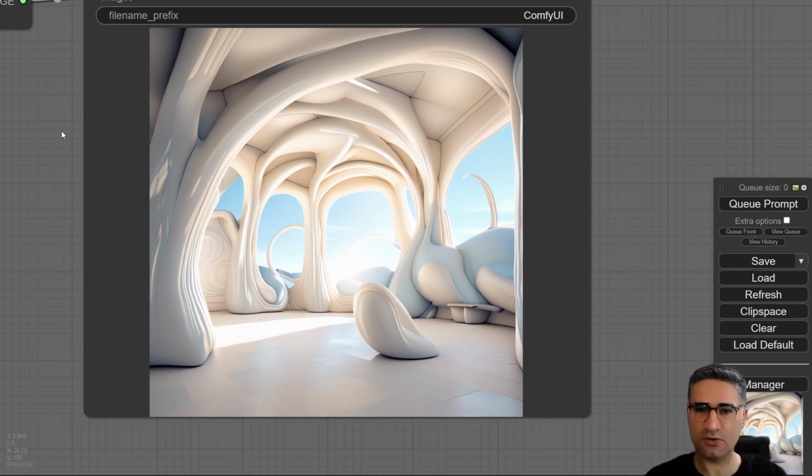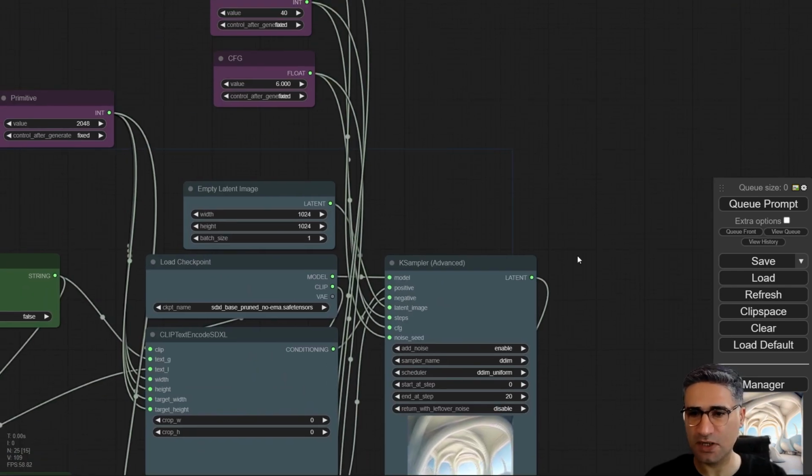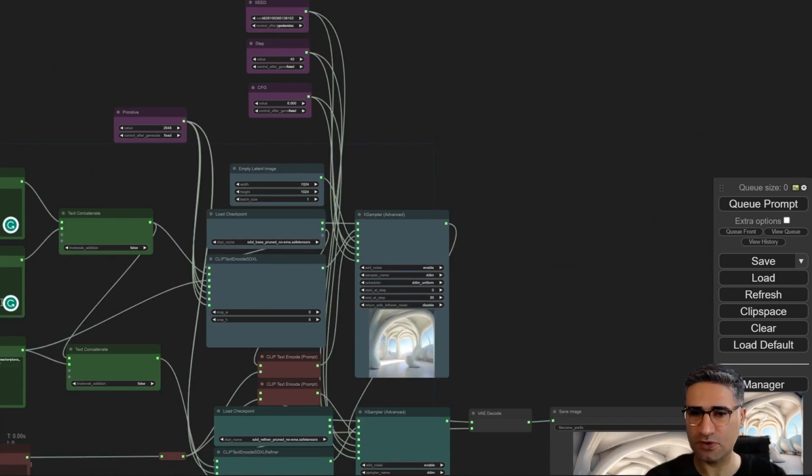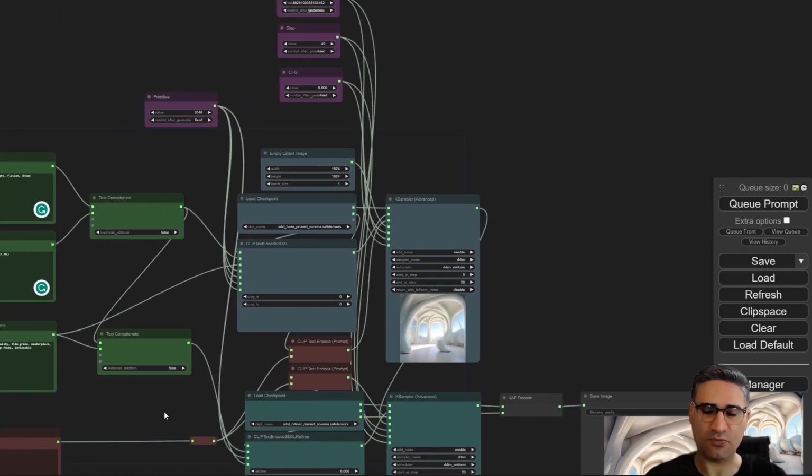It's completely up to you, but based on my experience, adjusting these two parameters is very important.